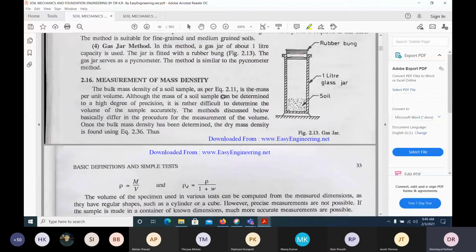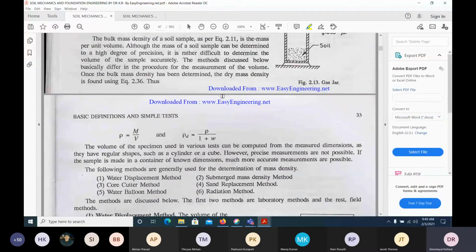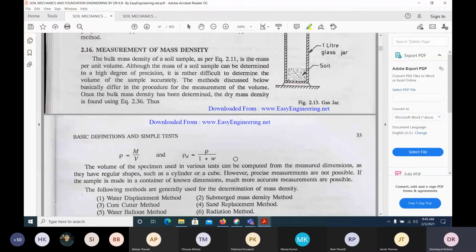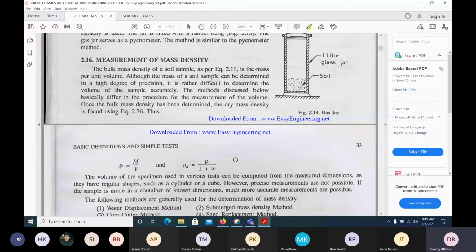So now, how do we find the density of a soil? Field density. Suppose I have a soil just outside our laboratory, outside our civil department or lecture hall, and I want to find the density of the soil. How is it generally found? Can anyone explain? How can we find it, exactly what is the definition of density? Can you guess?